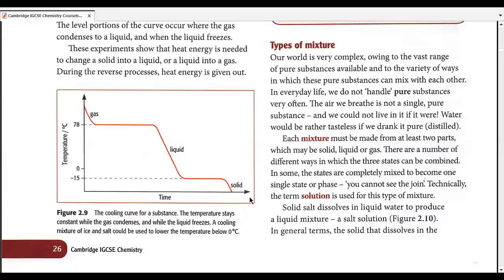Today we're going to start with types of mixture.